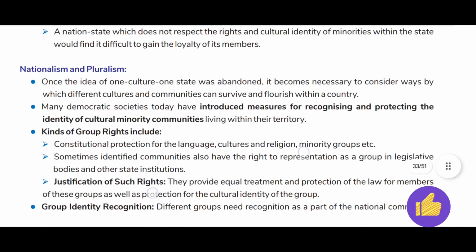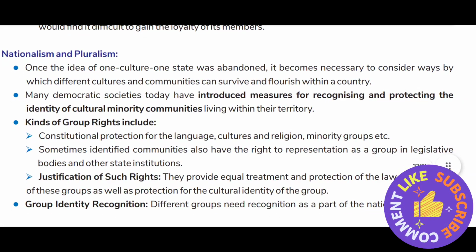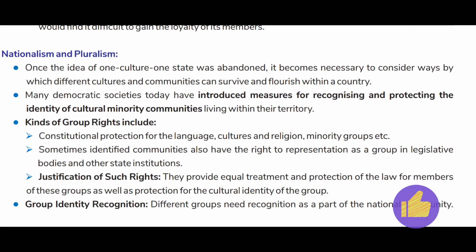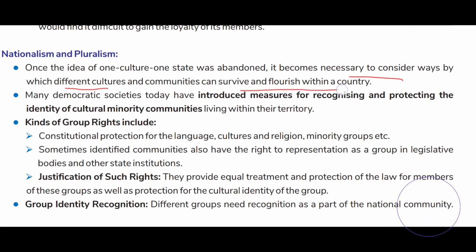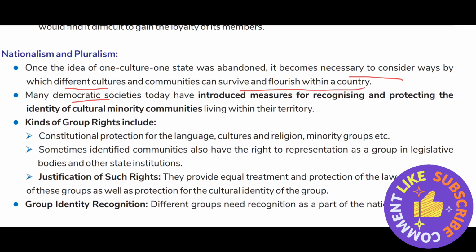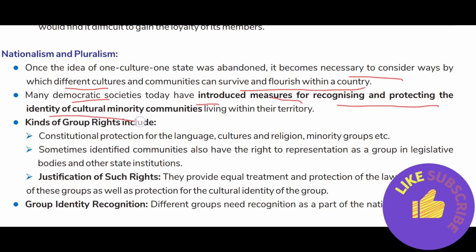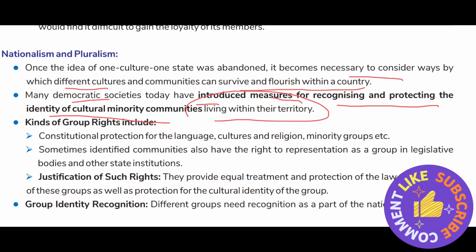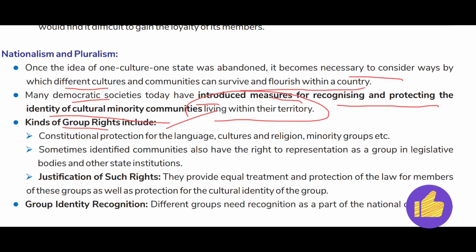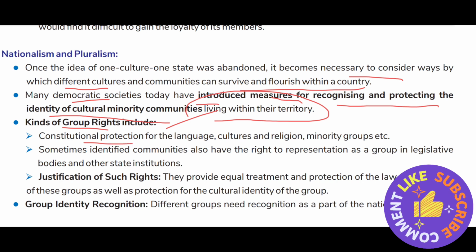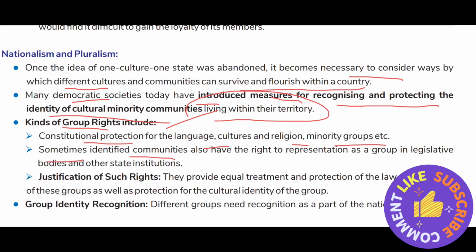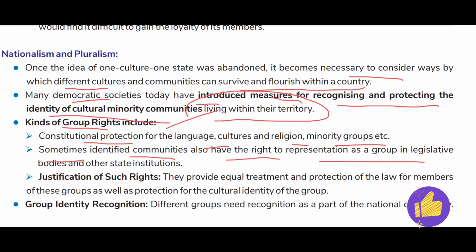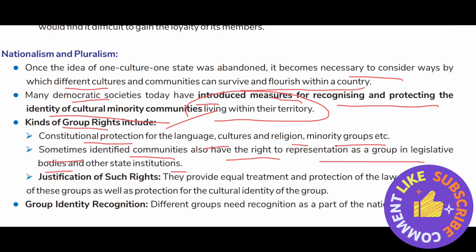So, what is nationalism and pluralism? Once the idea of one culture, one state was abandoned, it became necessary to consider ways by which different cultures and communities can survive and flourish within a country. Many democratic societies today have introduced measures for recognizing and protecting the identity of cultural minority communities living within their territory. Kinds of group rights include constitutional protection for the language, culture, and religion of minority groups. Sometimes identified communities also have the right to representation as a group in legislative bodies and other state institutions.